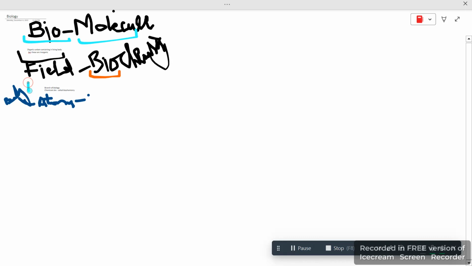Okay, then this chemistry, and whenever you see the word bio, it tells you that it's a part of biology. So it's a branch of biology, and in this you will study chemicals, and those chemicals would not be simple, but would be biochemicals. And these biochemicals are called biochemistry. Okay, this should be very much clear.